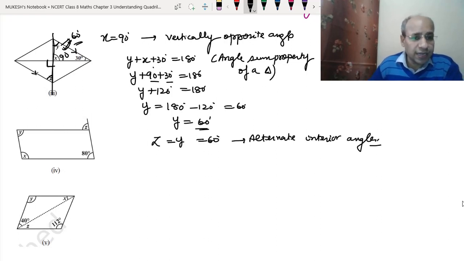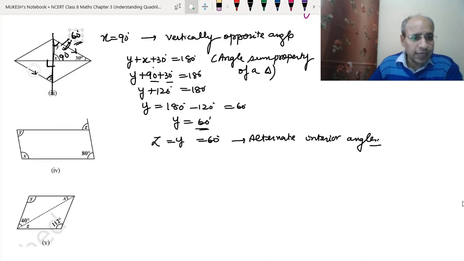Let's understand this again. See, this is 90 degree. So x is the vertically opposite, so x will also be equal to 90 degree. Now this became a triangle. So y plus x plus 30 will be equal to 180 degree. So in this way we got y as 60 degree.